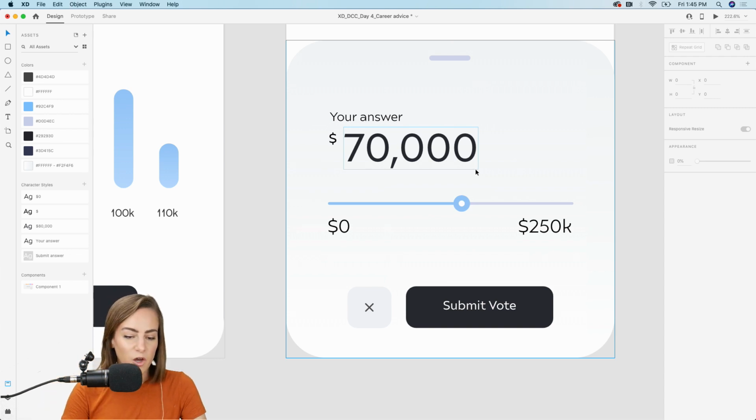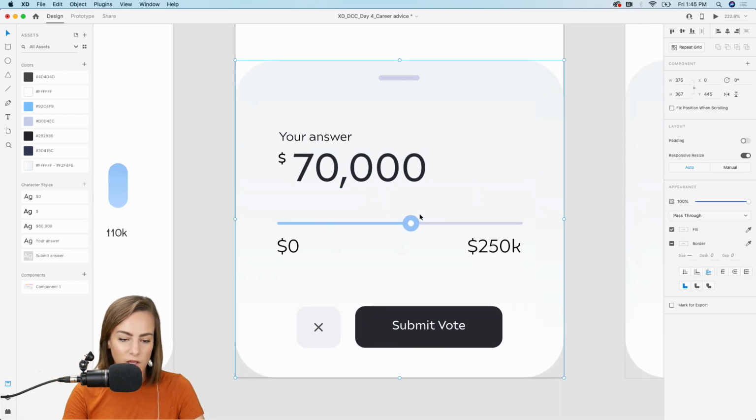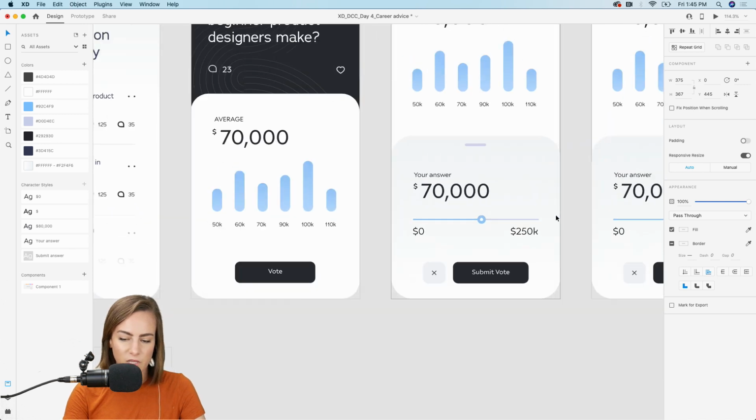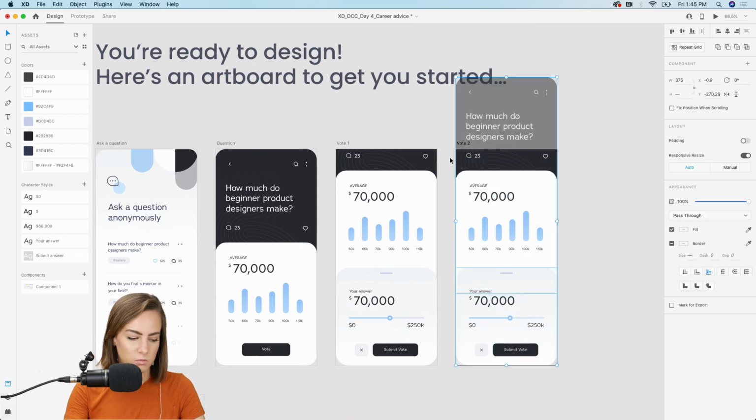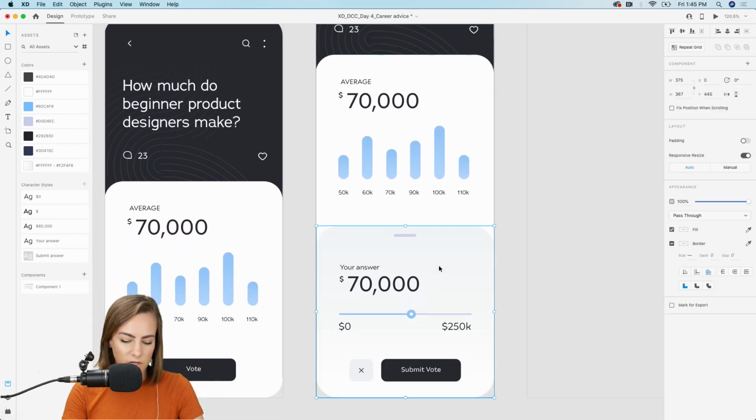Okay, so now we're getting into the fun part. Did I already group this? Yes. Let me delete this actually, because I don't want this to be grouped. So let's go ahead and ungroup this.